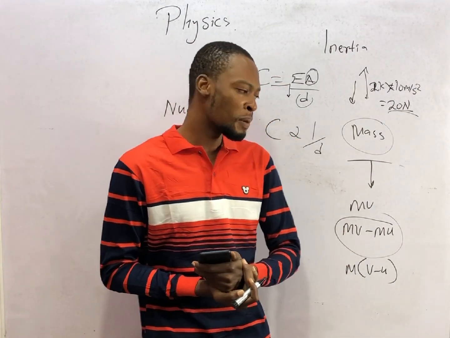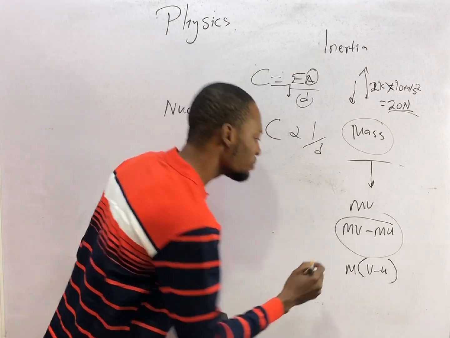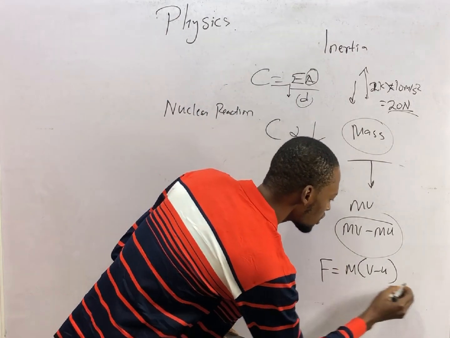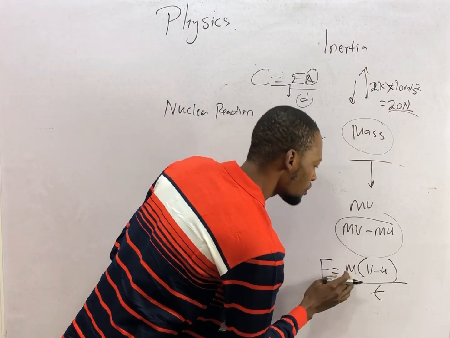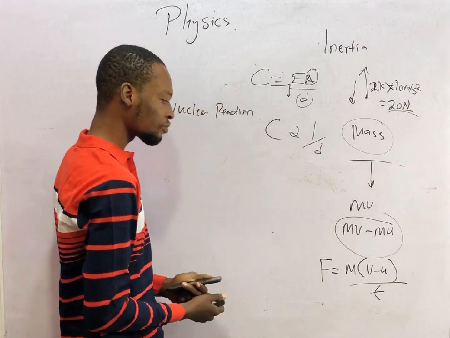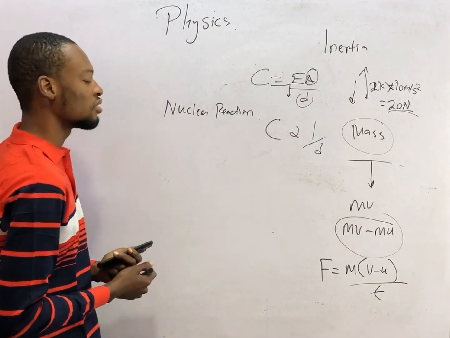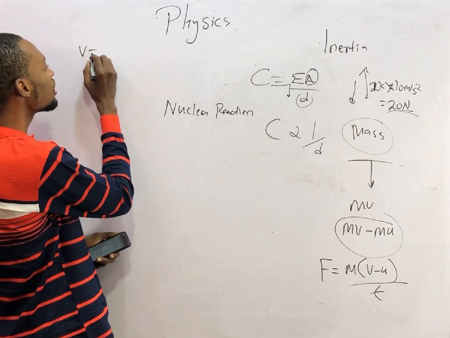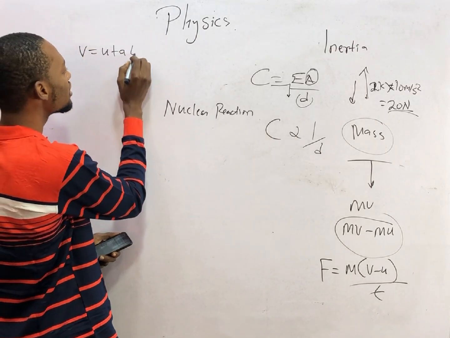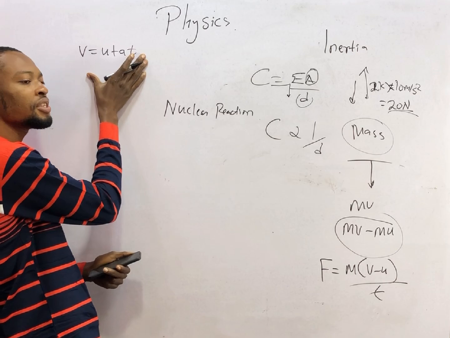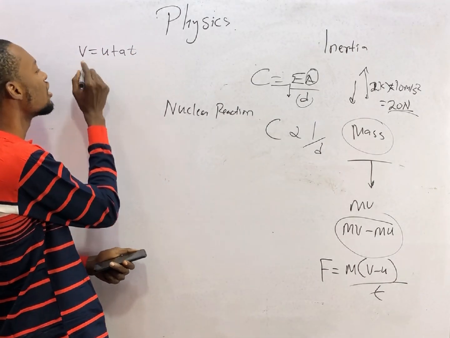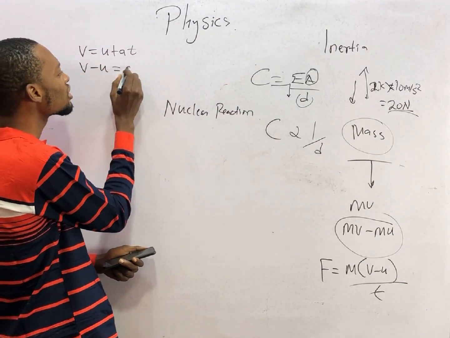If change in momentum is proportional to the force applied, it simply means force is equal to rate of change in momentum over time. Now, from equations of motion, you know that v is equal to u plus at. If v is equal to u plus at, v minus u is equal to at.